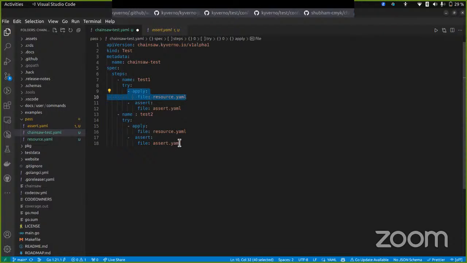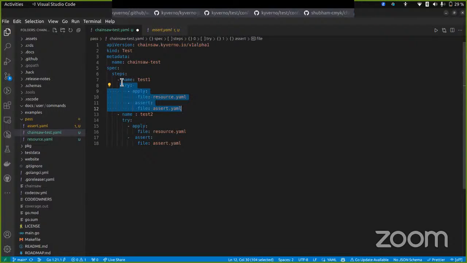And the single task definition, when you define the try, catch, and finally keywords, they're executed sequentially as well. Yes, the try catch have to be executed sequentially. But the two steps, we have an option over here.